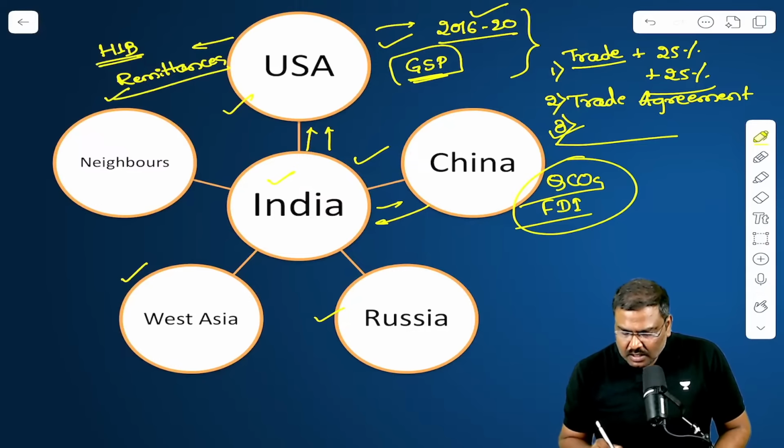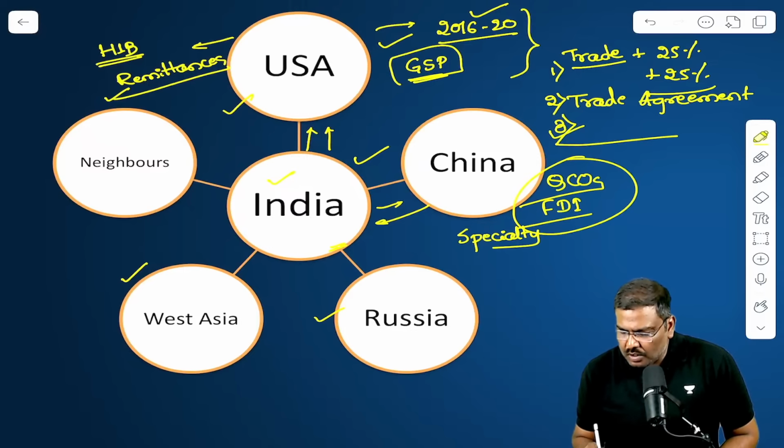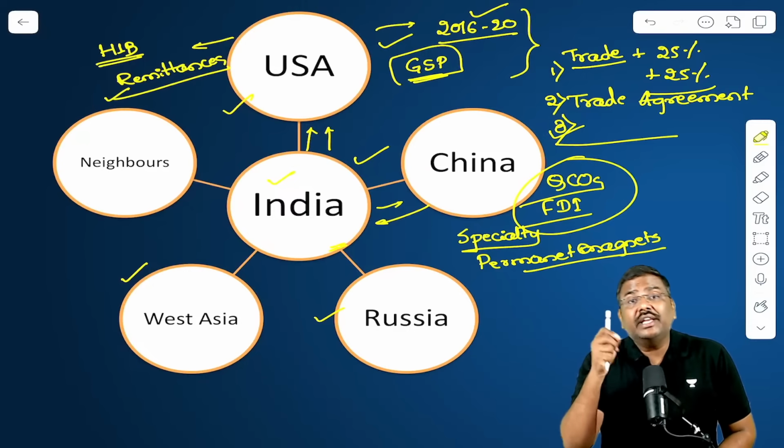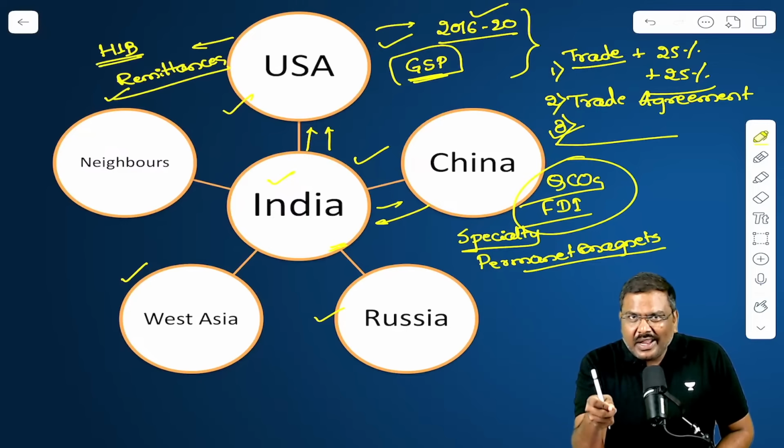And on the other side, the government of India simply says, look at the policies which are being followed by the Chinese authorities. We want to import, let's say, specialty fertilizers from China. We want to import permanent magnets. Against all of this, a lot of restrictions have been imposed by the Chinese authorities in recent times. And this is actually hurting. It is affecting economic activities in India along with many other countries. This is in the context of trade.